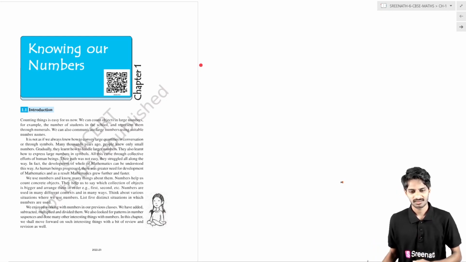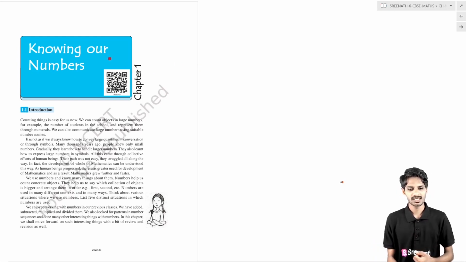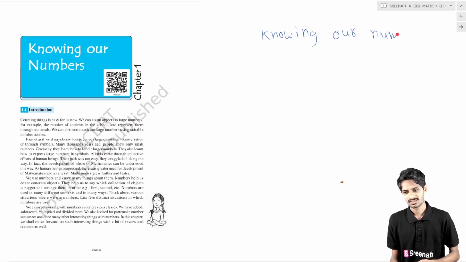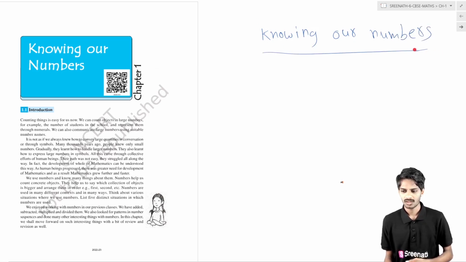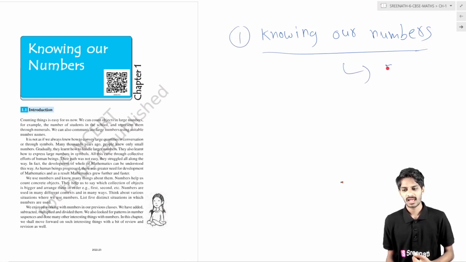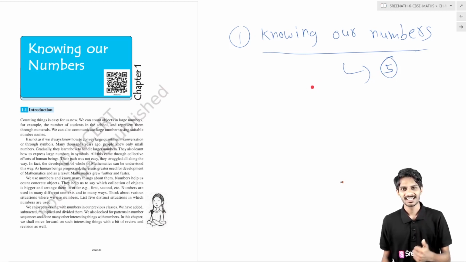Let's begin this chapter. Our first chapter is Knowing Our Numbers. It is the first chapter in the math. In this chapter we have 5 topics. Now we are going to have an overview of all these 5 topics. After that we will discuss each topic in detail.